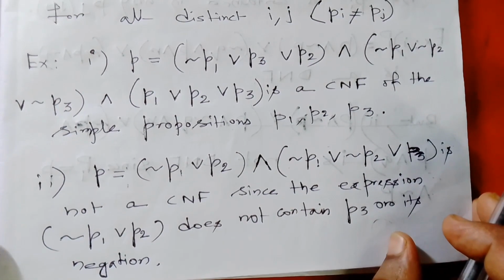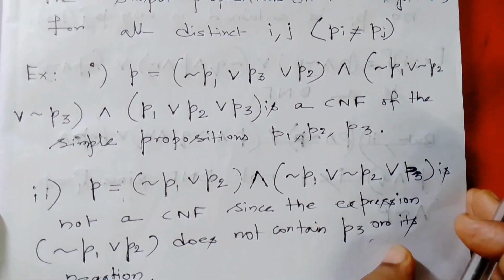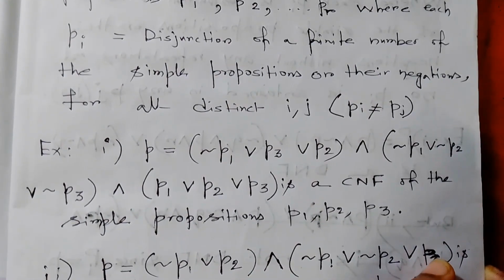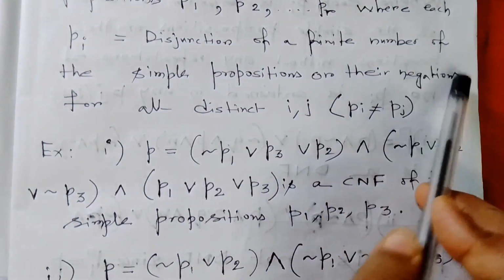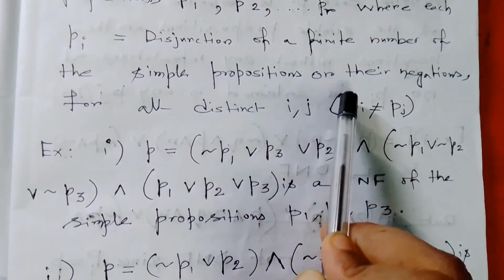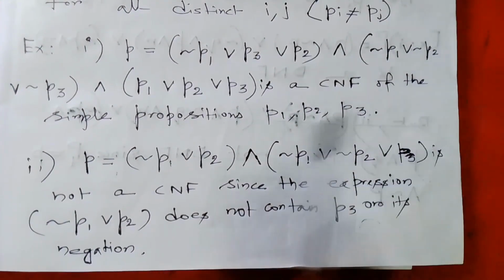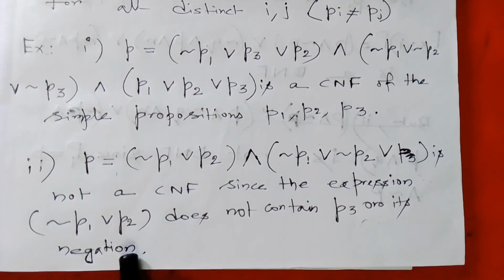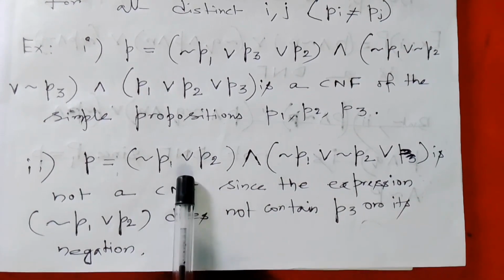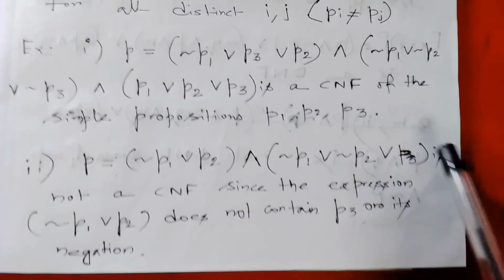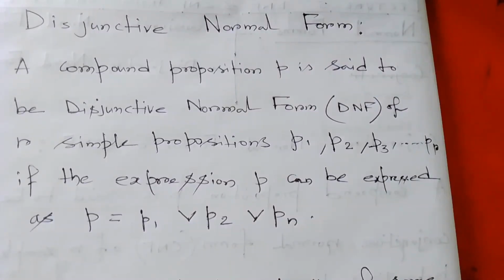From the explanation of CNF, each Pi is a disjunction of a finite number of the simple propositions or their negations. Here P3 or its negation is missing from the first part, so this does not follow the conjunctive normal form rule.